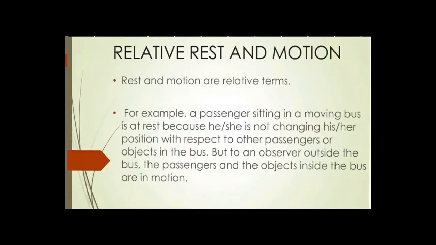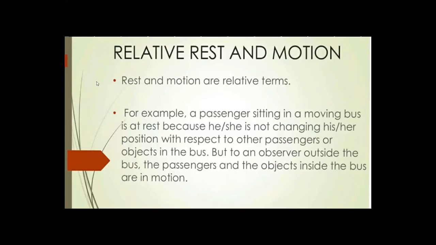Now, if we observe that, then we can say there is a relative rest and motion, meaning there is a relation between rest and motion. Either the object is in a state of rest, or the body will come into motion. So we can say rest and motion are relative terms. Either the object will come to rest, or it will come into motion.